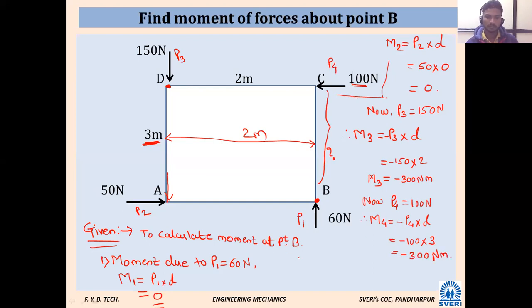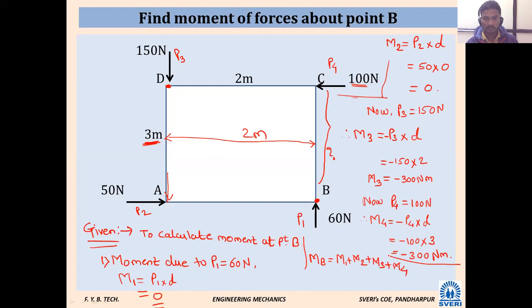So finally, here MB. What is MB? Addition of all moments of all forces. Very good. M1 plus M2 plus M3 plus M4.